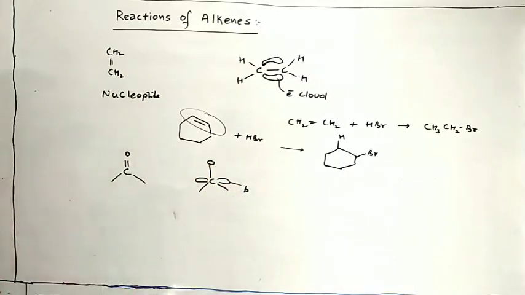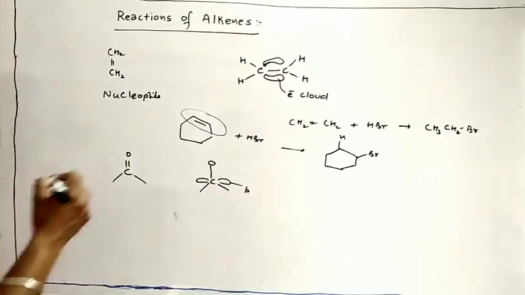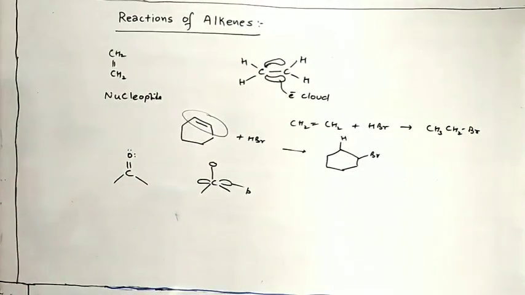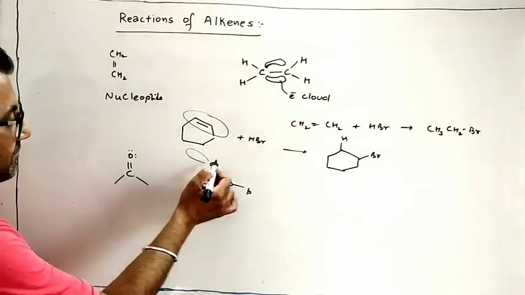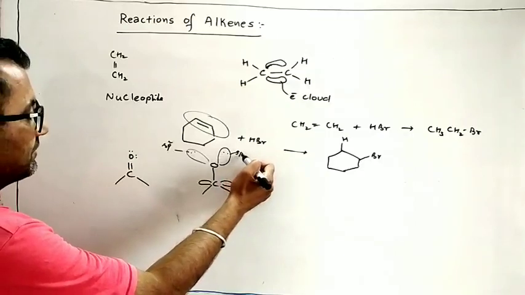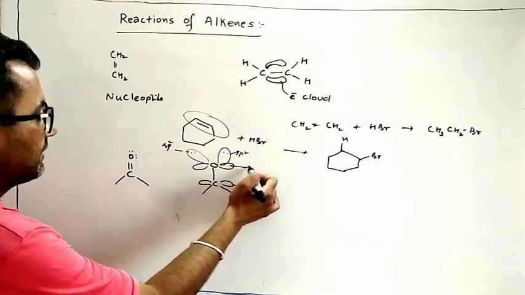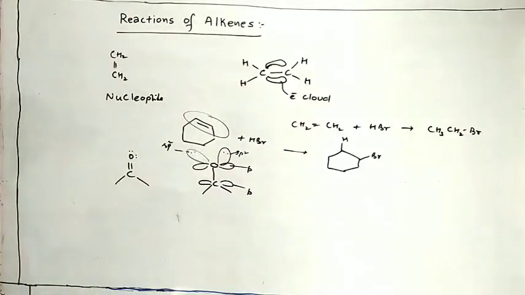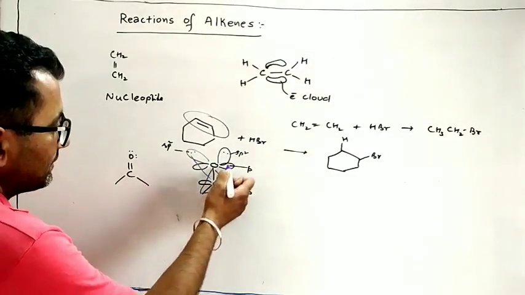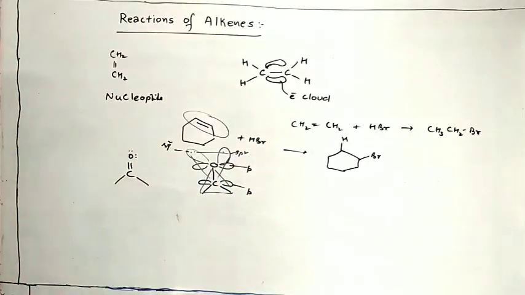Oxygen has a double bond, so it's sp2 hybridized. There are 2 lone pairs on oxygen, so these 2 lone pairs are present in sp2 hybridized orbitals. So one sp2 hybridized orbital, second sp2 hybridized orbital. So this is sp2, this is your sp2. Where is p? This is your p. See the geometry. This carbon is trigonal. This oxygen is also trigonal because both carbon and oxygen are sp2 hybridized.